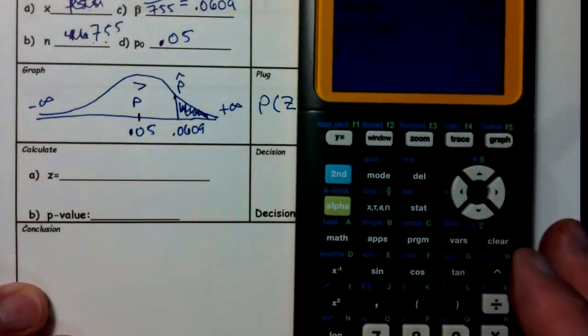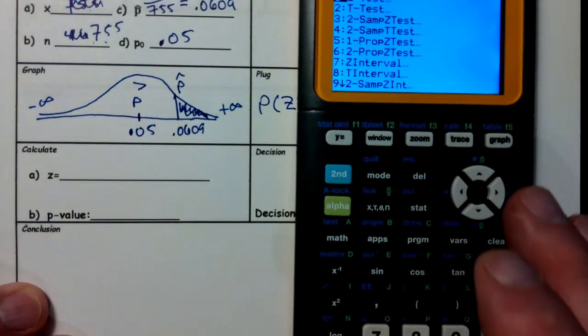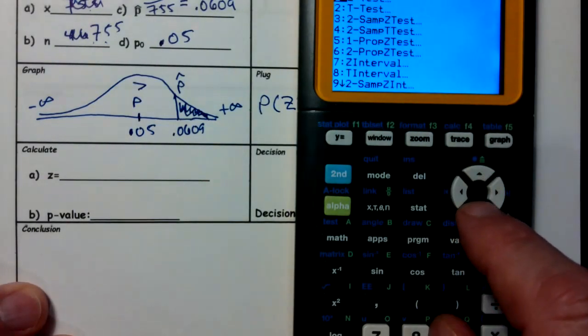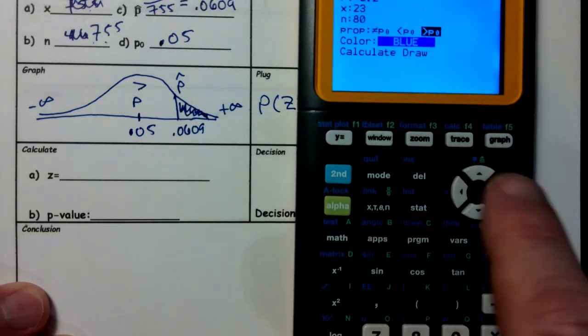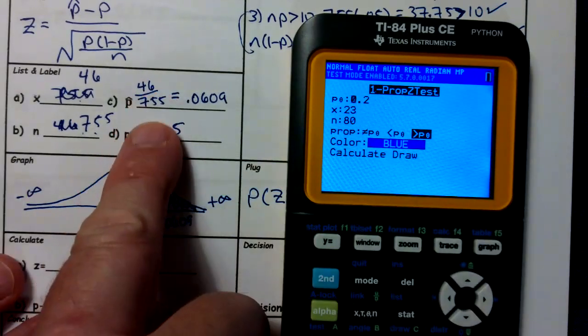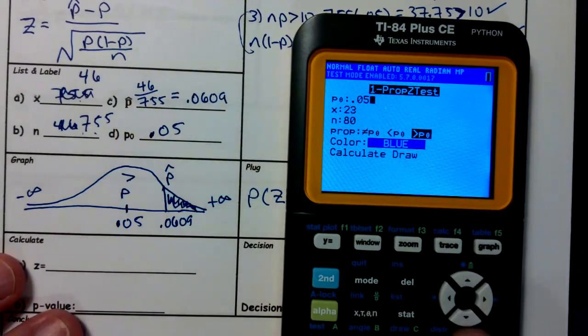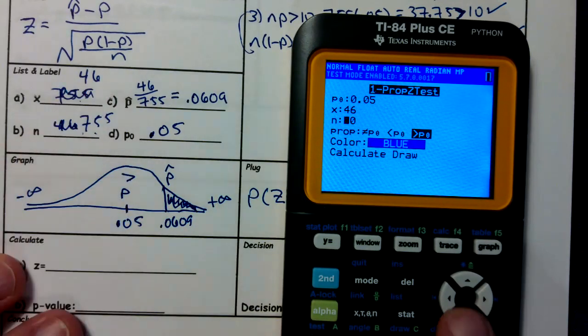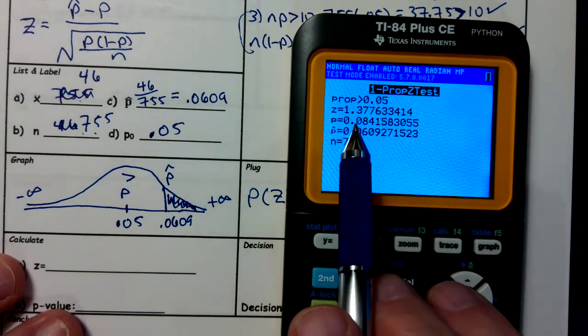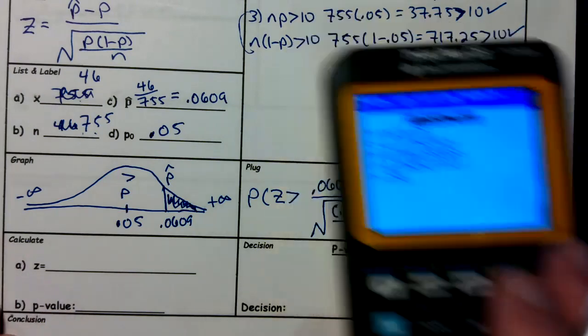All right, continuing on. Stat test. Number 5, which is one proportion z-test. So we have a claim of 5%, so 0.05. Right here, we say we have an x of 46 and an n of 755. And we said we were going to shade to the right, so this is a greater than. We calculate, and I end up getting 1.3776.